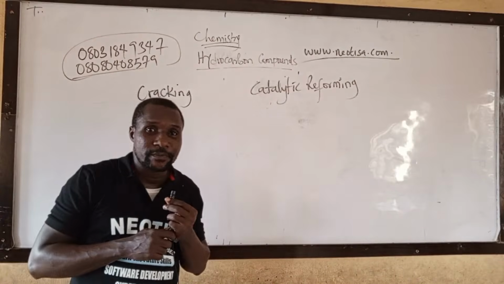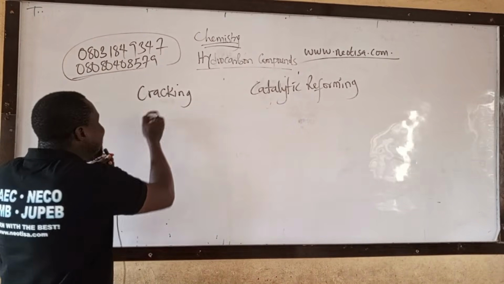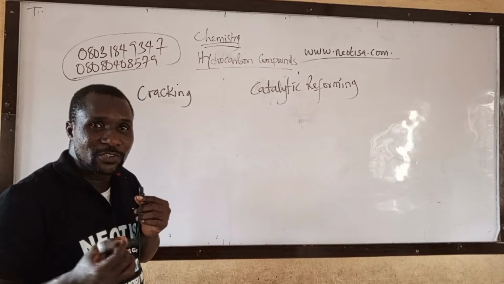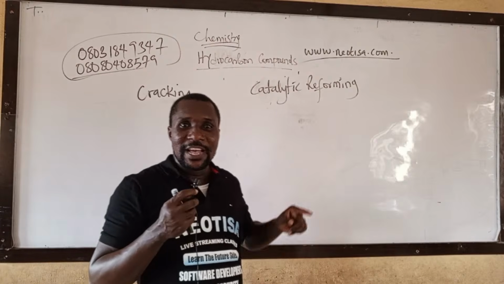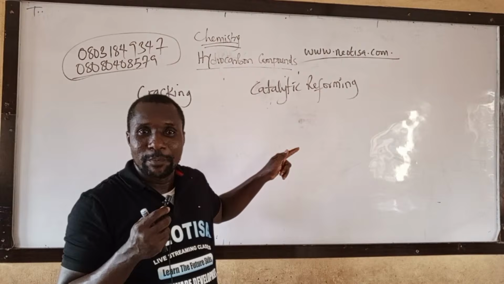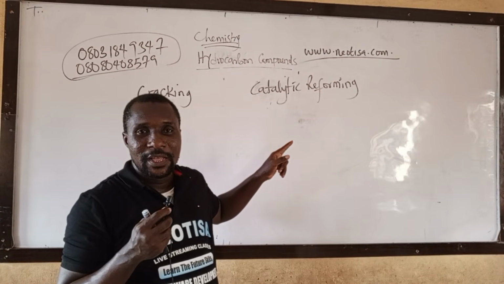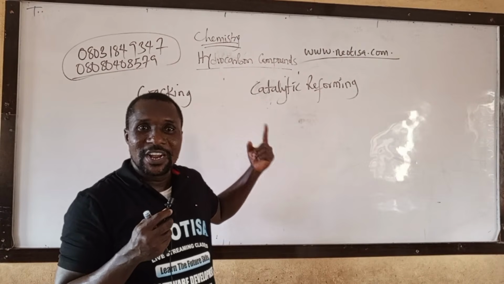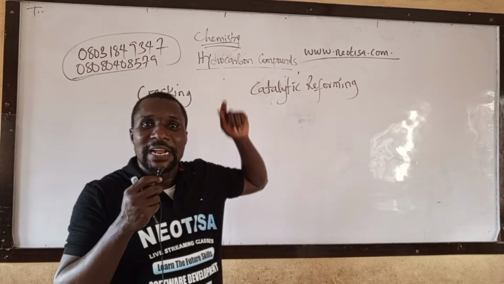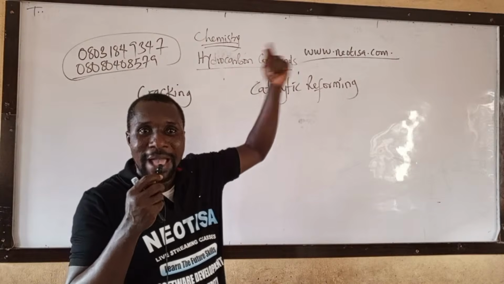What is cracking? Before we go, cracking is a type of pyrolysis. There's a question in your JAMB. They say another name for cracking. In the option, pyrolysis. That's the answer, because cracking is a type of pyrolysis.